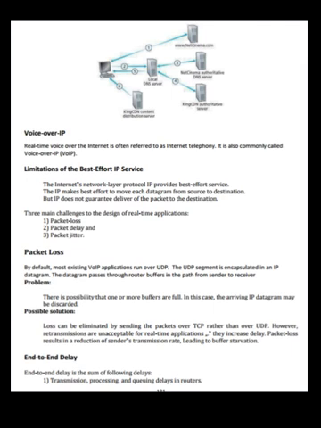A private CDN is owned by the content provider itself. For example, Google's CDN distributes YouTube videos. A third-party CDN distributes content on behalf of multiple content providers.